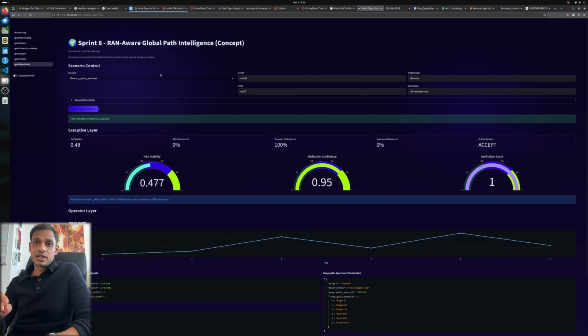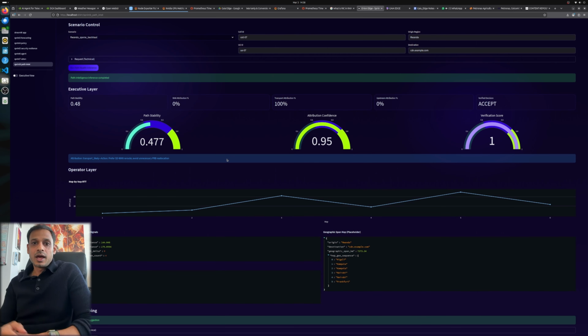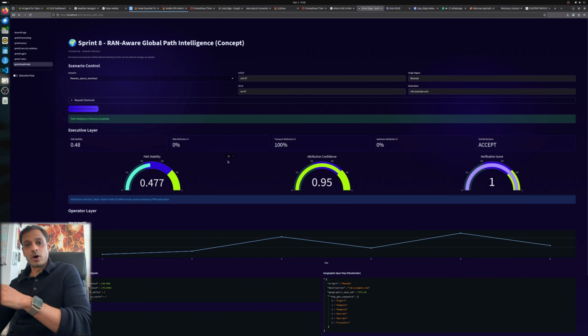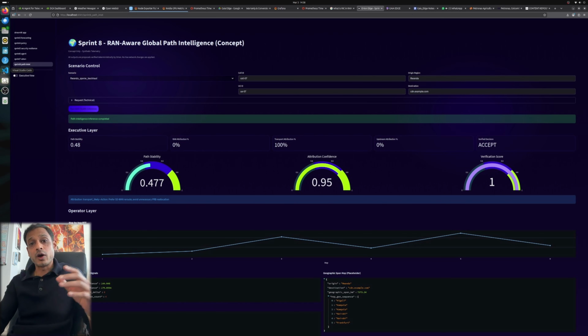And then lastly, we're going to move to RAN-aware global path intelligence, which is like trace routing, so like Dublin trace route, Paris trace route, observability of the network, and we're able to wire what we could do with real data and a RIC, which is a RAN intelligence controller. That's Orion Edge.